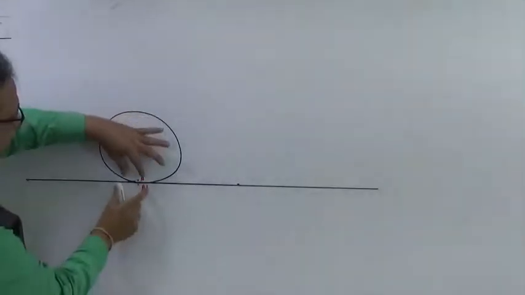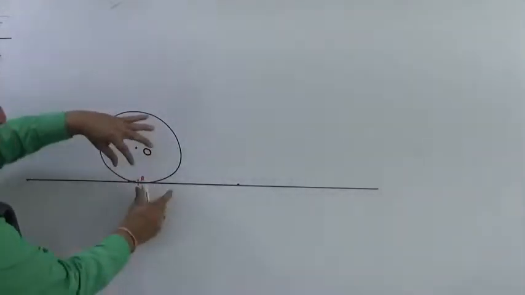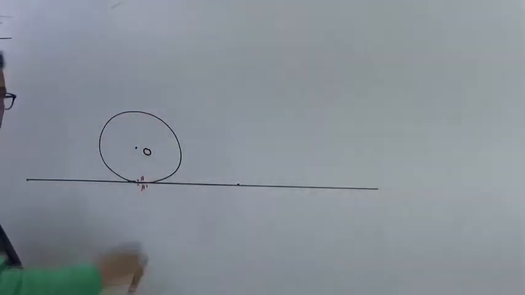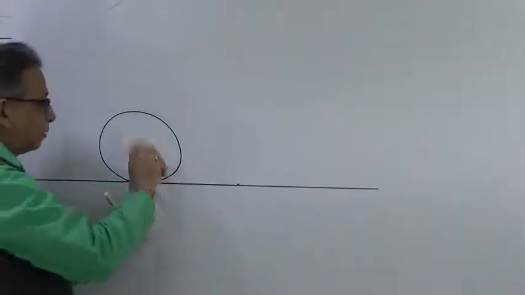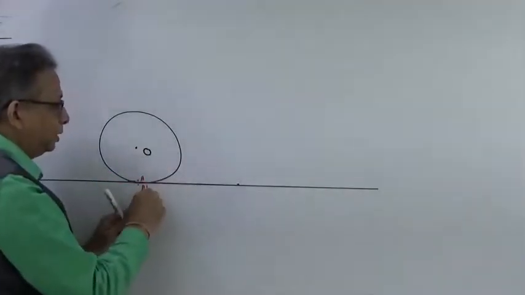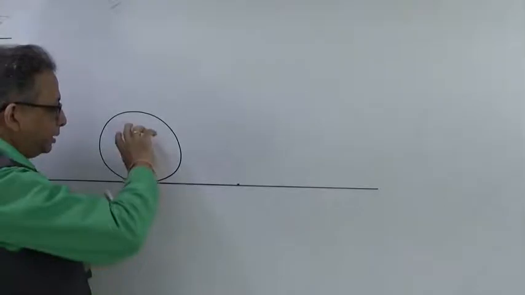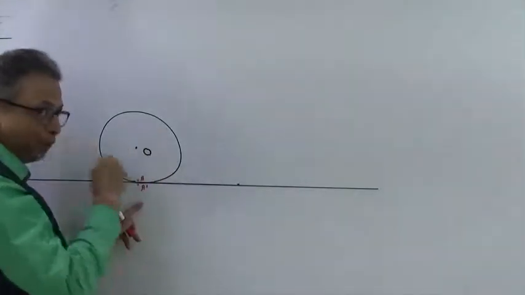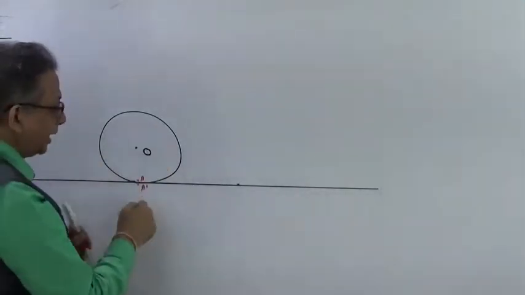Now between this A and A dash, there is no sliding taking place. It is rolling, and this rolling is happening because of friction between both of them. This friction, when it is trying to roll, there is a friction which is acting in which direction?